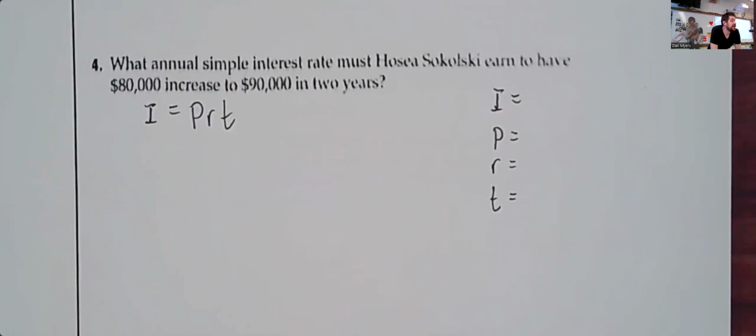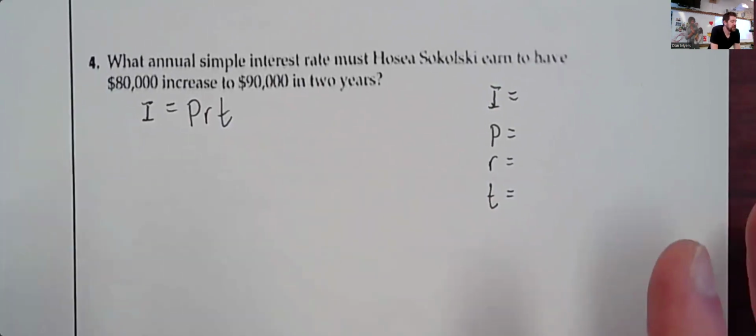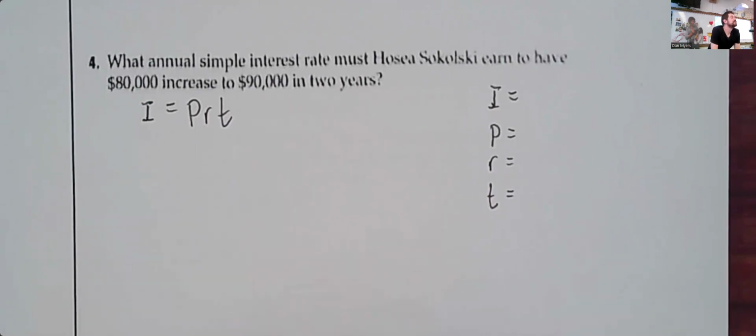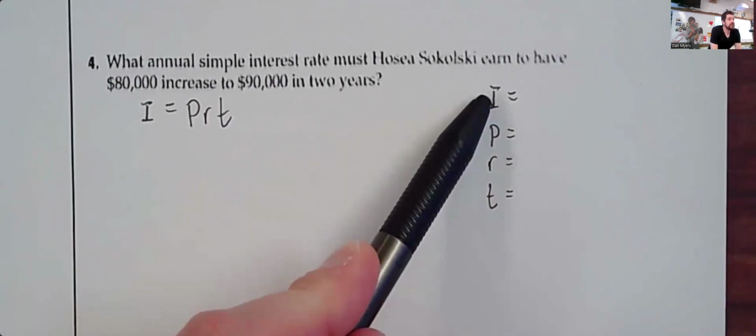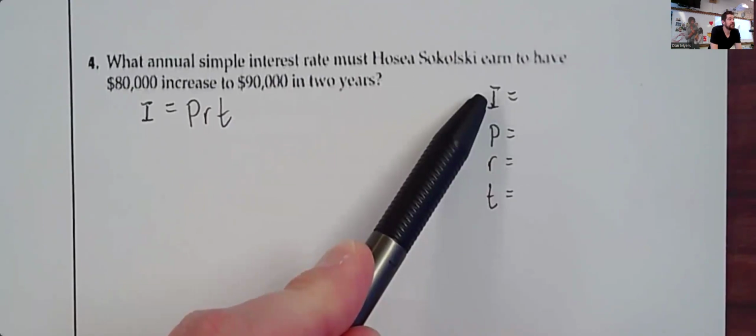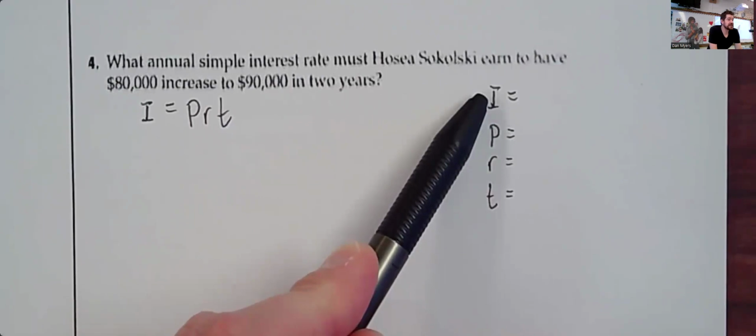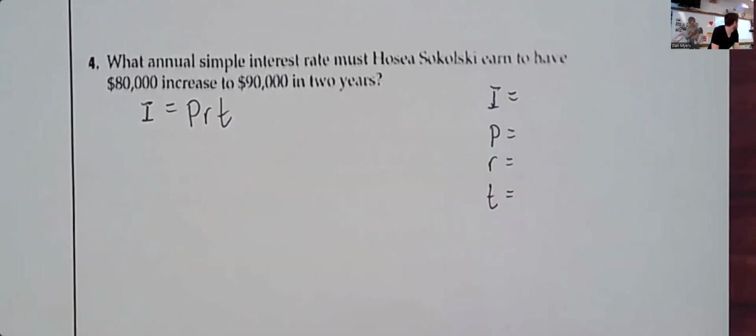So my first question for all of you, let's take a look at that very last one, number 4 on the 3rd page. First question here, what's the amount of interest that is earned? It doesn't straight up tell us, but it is something that we can figure out very quickly.